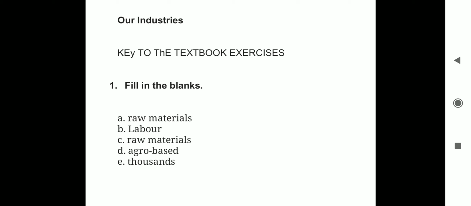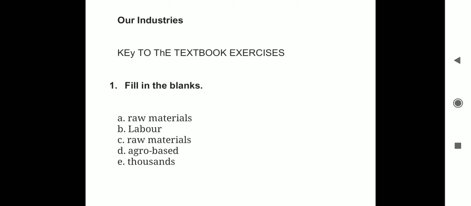In that, categories were based on the raw material, and in that we studied about the agro based. Agricultural products are used as raw materials. They are known as agro based. I spell the word agro: AGRO, agro, BASED, based, agro based.